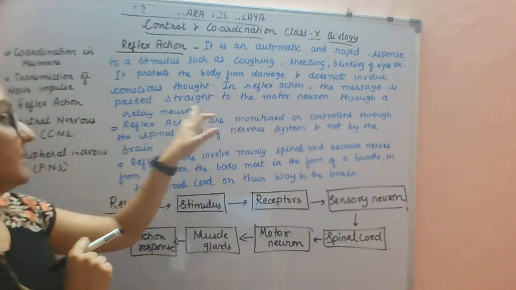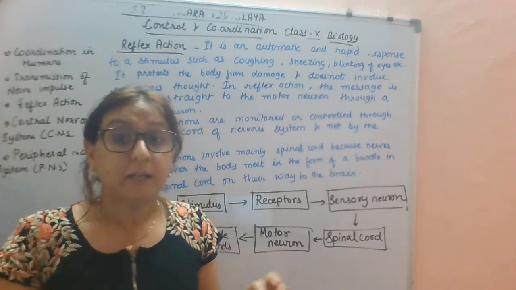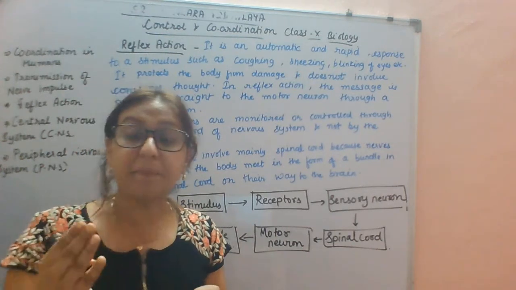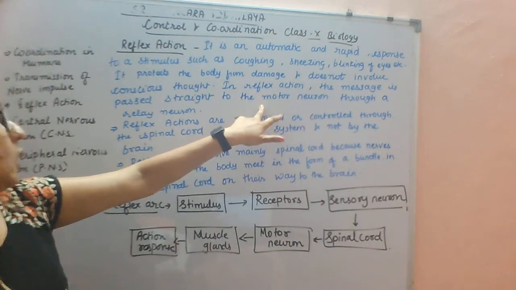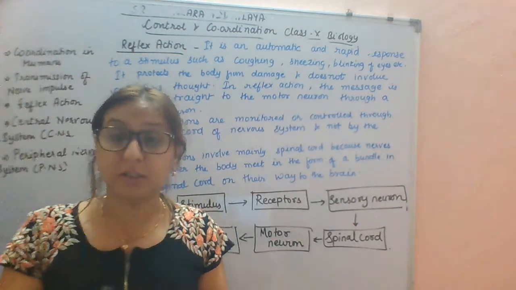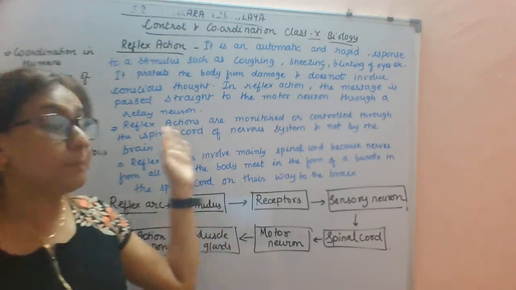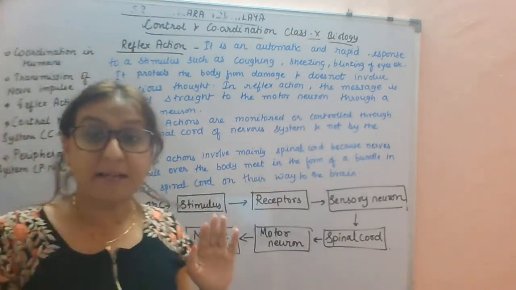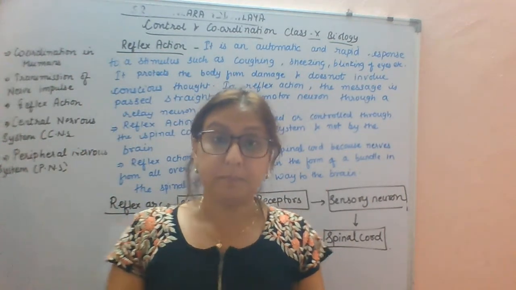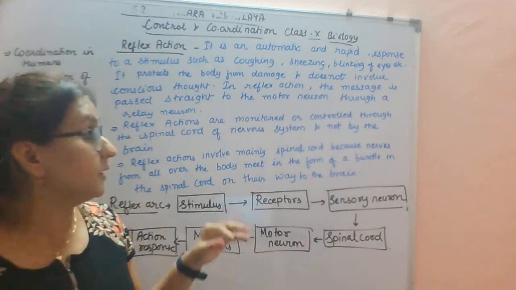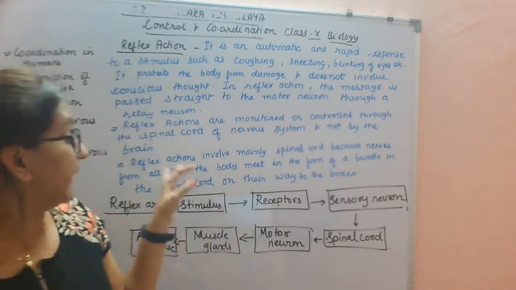In reflex action, the message is passed straight to the motor neuron through a relay neuron. Without going to the brain, it will directly pass the message to the spinal cord, and the spinal cord gives direct instruction to the motor neuron. Reflex actions are monitored or controlled through the spinal cord of the nervous system and not by the brain. The message is definitely conveyed to the brain also, but already the action has been taken by the instruction of the spinal cord.